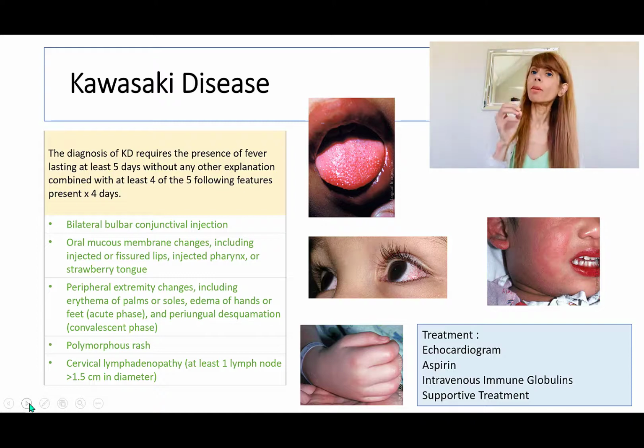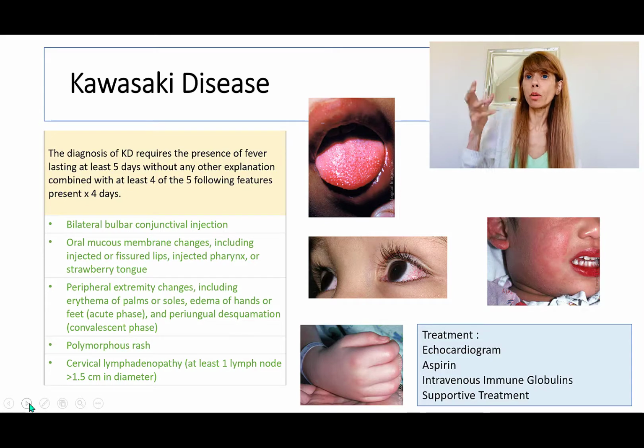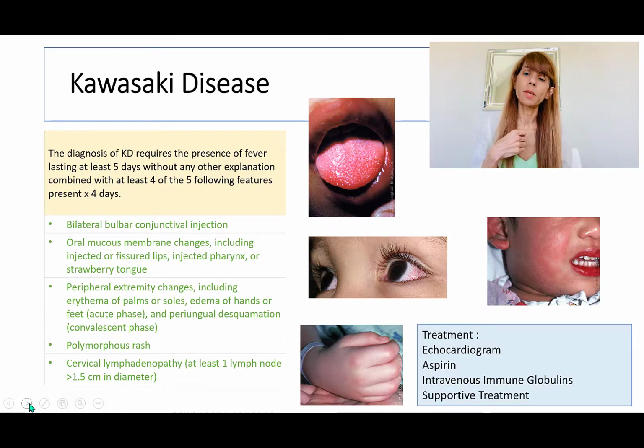So you can actually make the diagnosis based upon clinical features. You don't have to do diagnostic testing because there is no specific diagnostic test available as such. So when patients come in with these symptoms, we make the diagnosis and start the treatment right away, because it's important to treat this condition very quickly. Otherwise, these patients can develop aortic aneurysms or other cardiac complications where we don't want them to become worse.